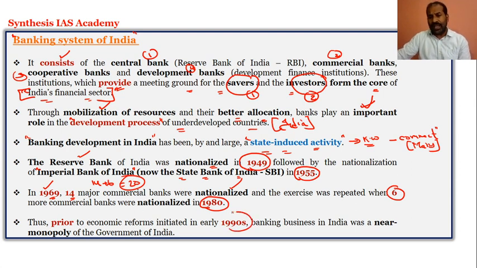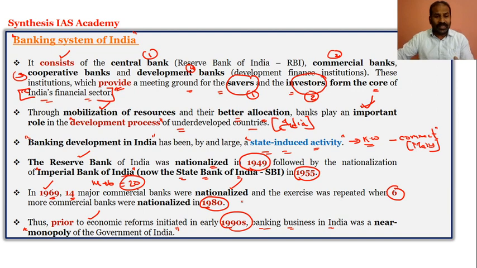And if you look at the economic reforms which have been taken up in India, prior to the economic reforms, that is before 1990, the banking business in India was a near monopoly of the government of India. Post 1990s, that is post economic reforms, we cannot really have a sense of monopoly of banking by the government of India, because we have opened up to foreign investors even in the banking sector, and we could see many foreign banks and private banks which have entered.